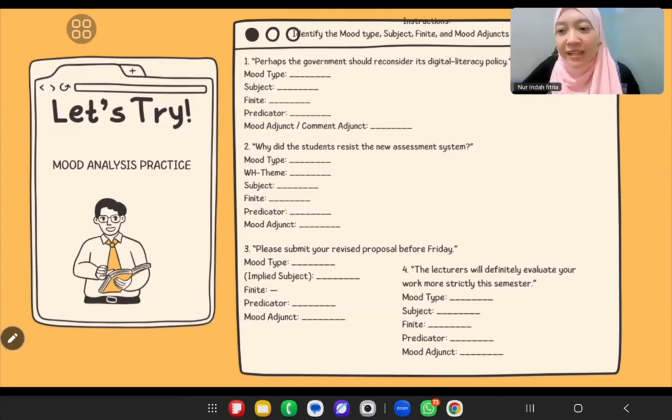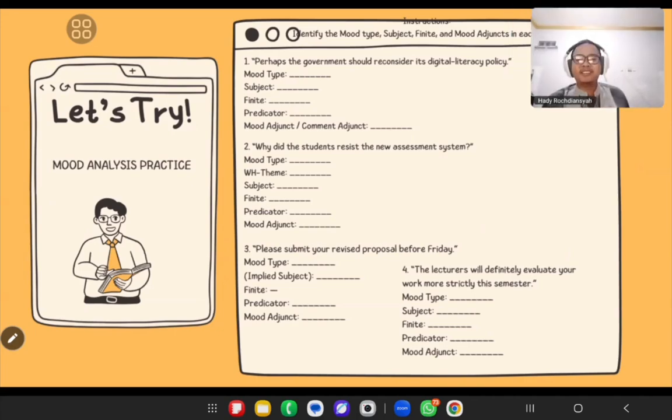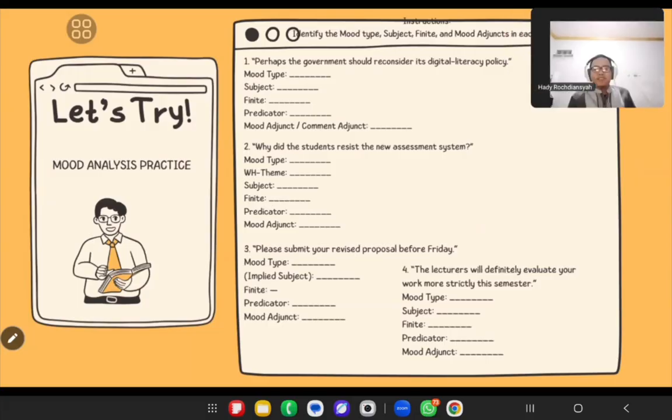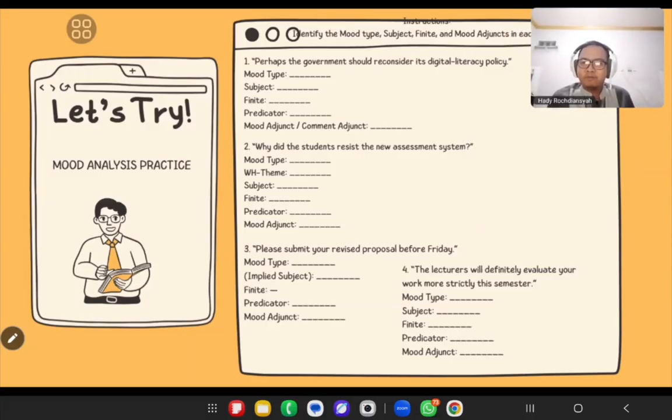What about the subject? The subject is the lecturers. The predicator? Finite first. What is the finite? The finite is "will". And the predicator is "evaluate".